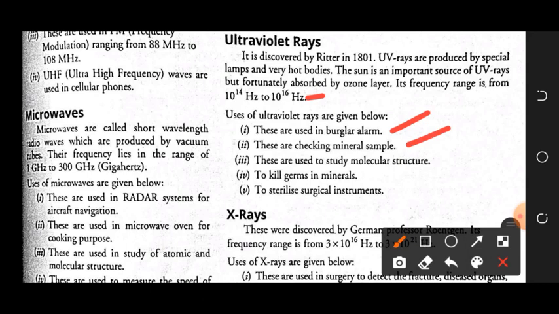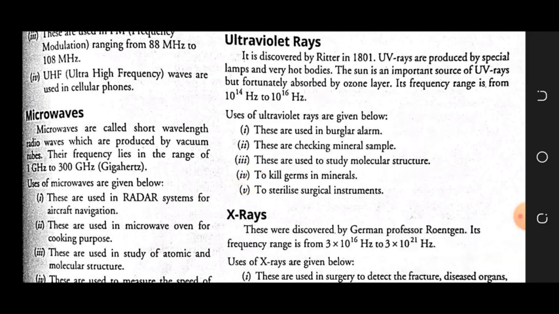Next, these are used to study molecular structure. For molecular structure we need light or an electromagnetic wave whose wavelength lies in the range of intermolecular separation. Ultraviolet rays' wavelength lies in that range, so these are used to study molecular structure. This is also used to kill germs in minerals, because they have the energy to kill those germs. The fifth use is to sterilize surgical instruments; after killing the germs, obviously, surgical instruments can be used again.